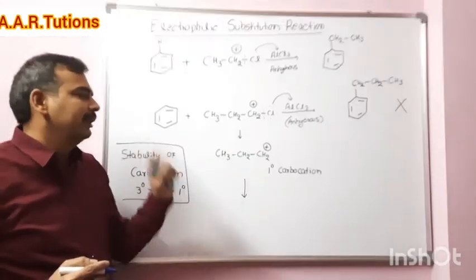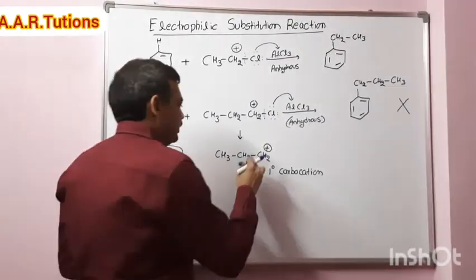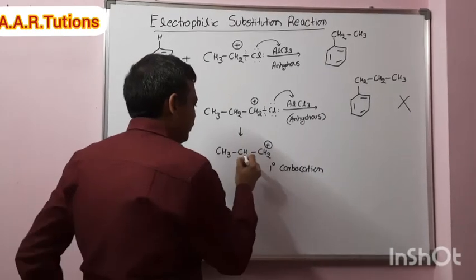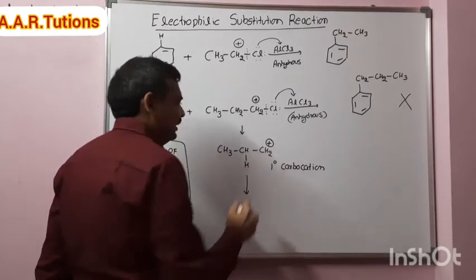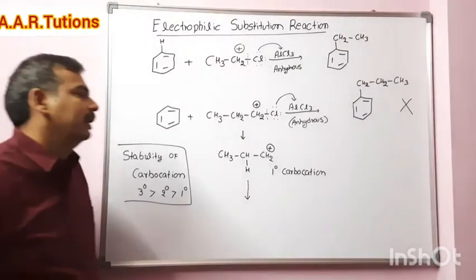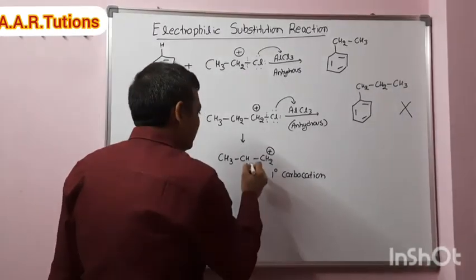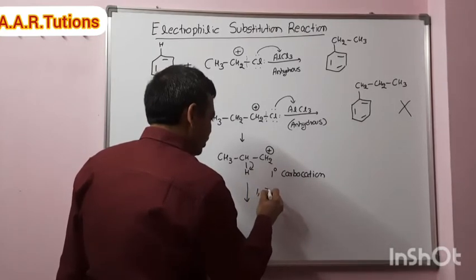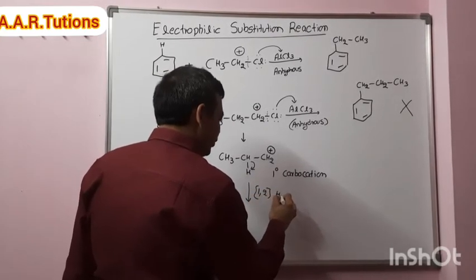Here we got a primary carbocation. Since it is a carbocation, in any reaction where a carbocation forms as an intermediate there is a chance of rearrangement. So what rearrangement takes place here? A 1,2 hydride shift.